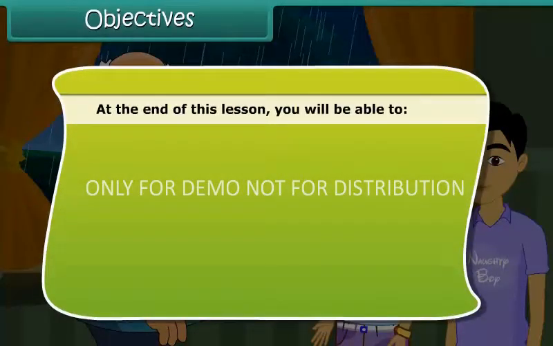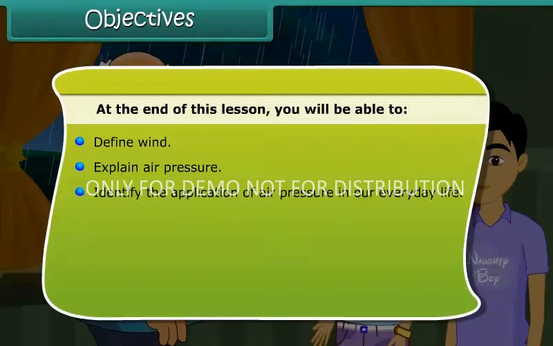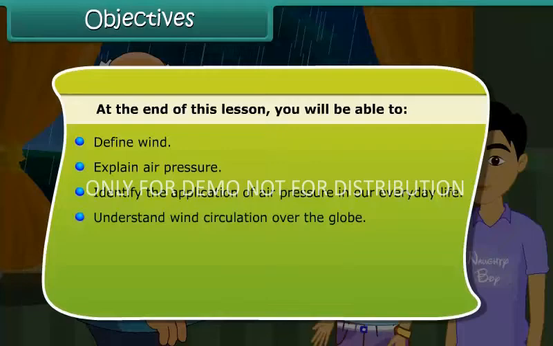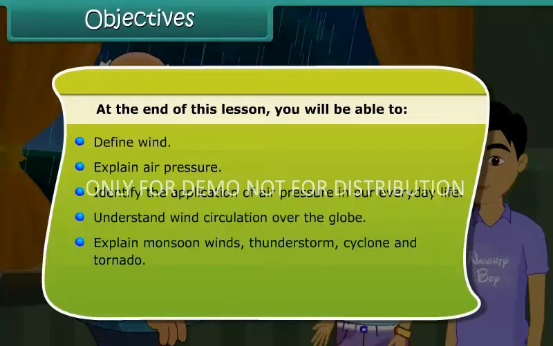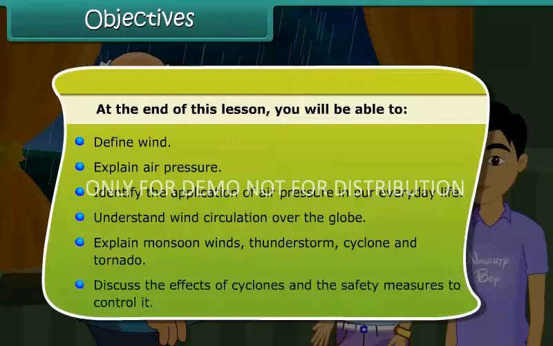At the end of this lesson, you'll be able to define wind, explain air pressure, identify the application of air pressure in our everyday life, understand wind circulation over the globe, explain monsoon winds, thunderstorm, cyclone and tornado. Discuss the effects of cyclones and the safety measures to control it.